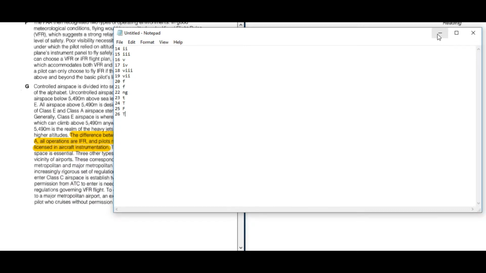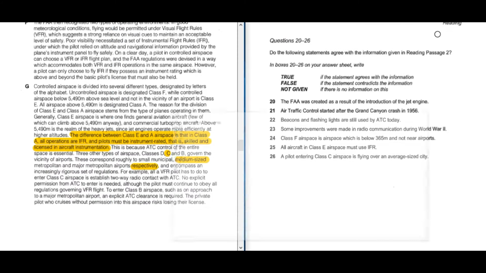So this is how we should take an approach towards these reading passages, which have the two most challenging parts of the IELTS, that is true, false, not given, and list of headings. This is the end of this video session, where we have discussed the Cambridge Book 8 Test 1 Reading Passage 2.